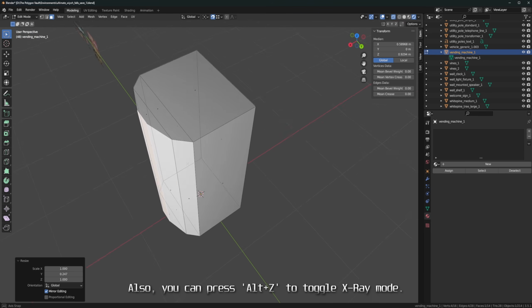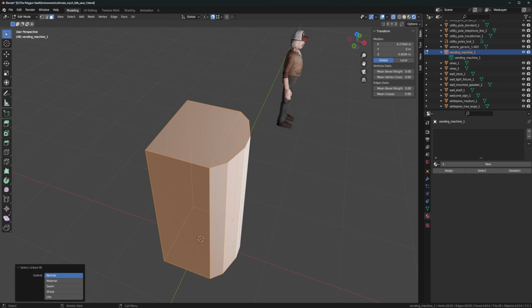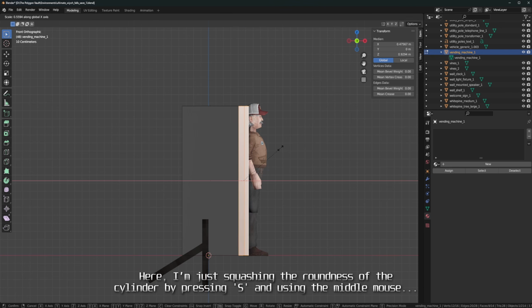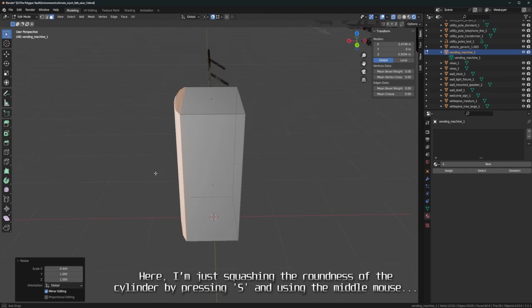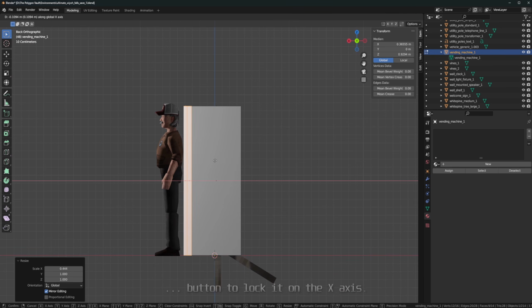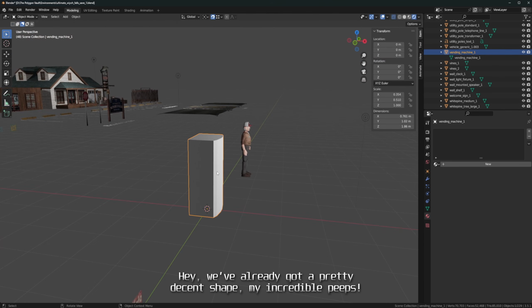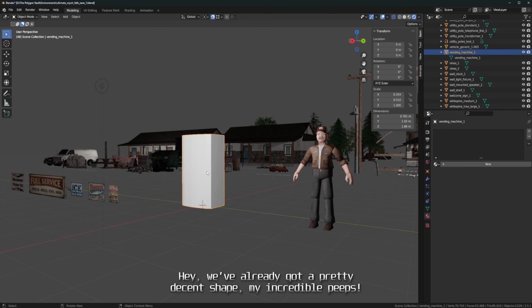Also, you can press Alt plus Z to toggle the X-ray mode. It lets you see through the mesh, which is very useful. Here I'm just squashing the roundness of the cylinder by pressing S and using the middle mouse button to lock it on the X-axis. And we've already got a pretty decent shape, my incredible peeps.